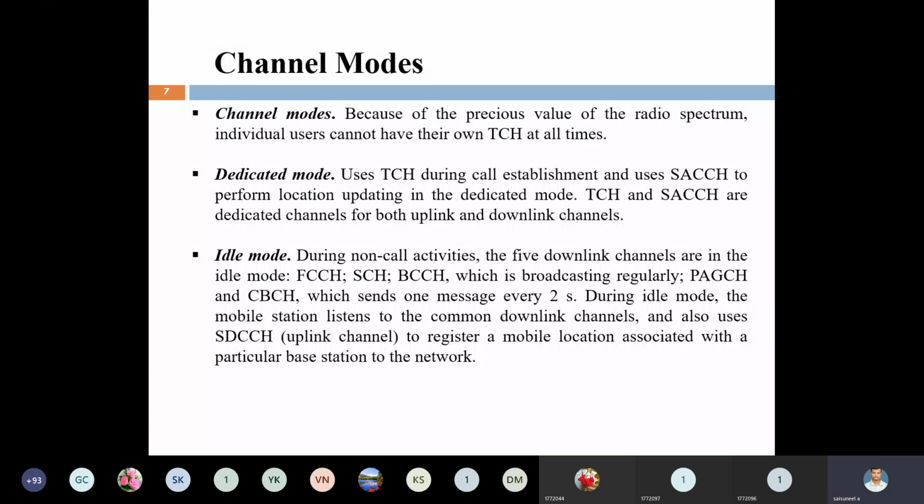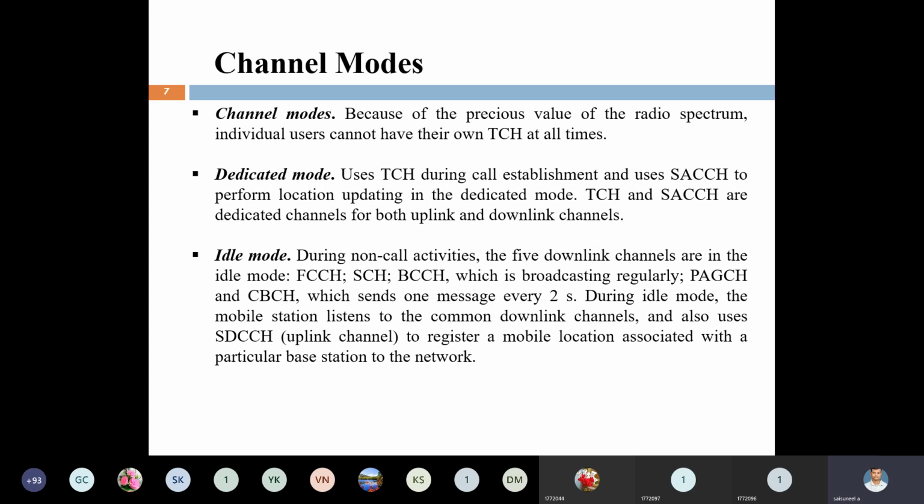Next one, channel modes. What is meant by channel mode here? Here, the spectrum is very limited. It is very precious. Only a very limited spectrum is available. Is it possible for a limited spectrum to serve some lakhs of customers? Not possible. At that time, we go for these channel modes.